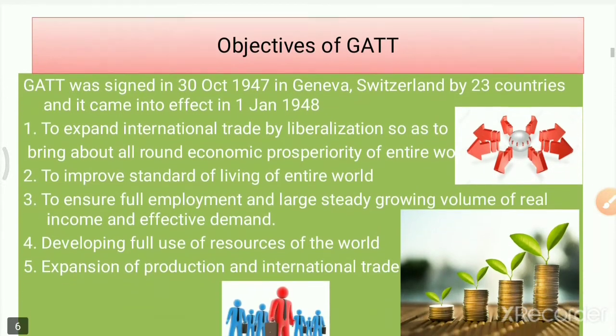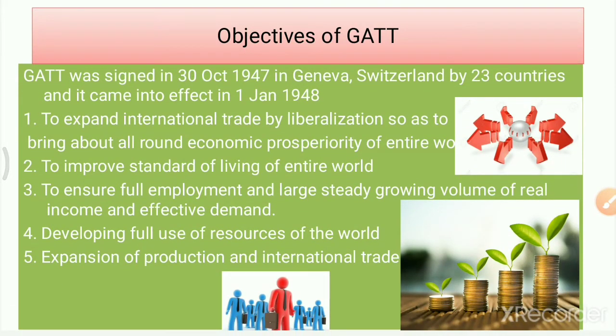What was the objective of this GATT? If you look at this photograph, it suggests that liberalization, employment, and improvement in standard of living are the objectives of the GATT. As we know, GATT was signed on 30th October 1947 in Geneva, Switzerland by 23 countries, and it came into effect on 1st January 1948.